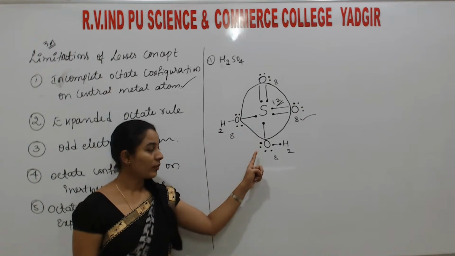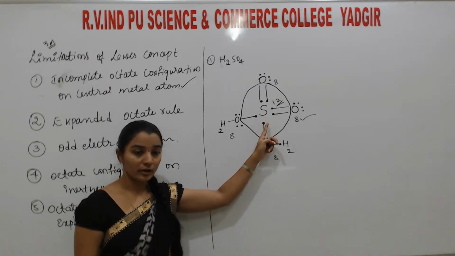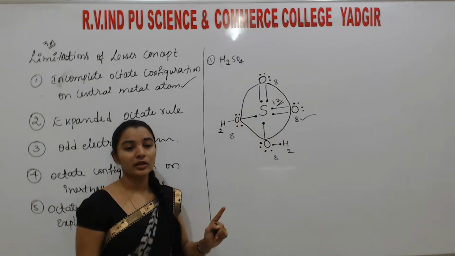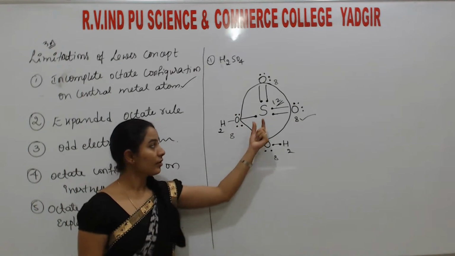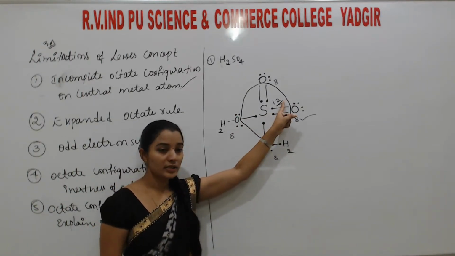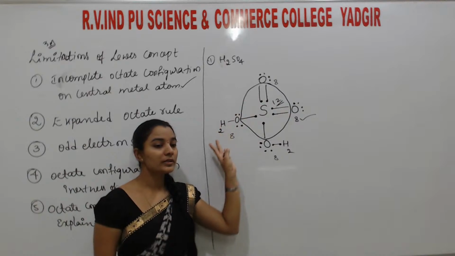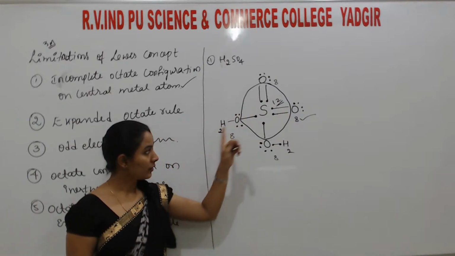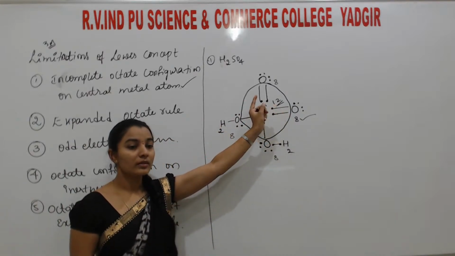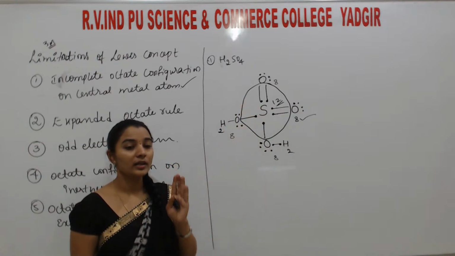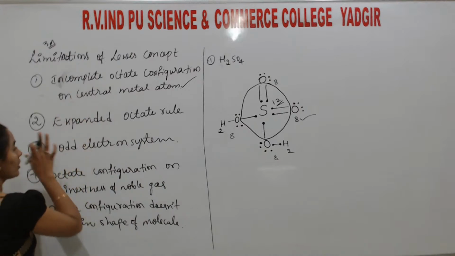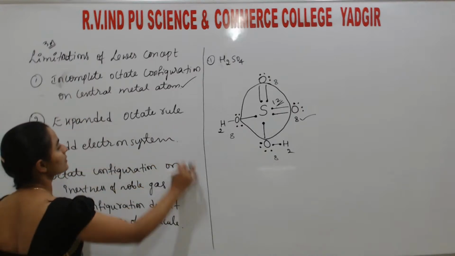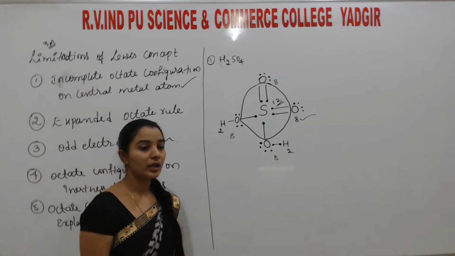Are you getting why it is called the expanded octet rule? Because the sulfur atom should satisfy 8 electrons after bonding according to the Lewis concept. But instead of an 8 electron system, it is satisfying 12 electrons, and even though it has 12 electrons, this molecule is highly stable. One of the limitations of the Lewis concept is that it couldn't explain the expanded octet rule.